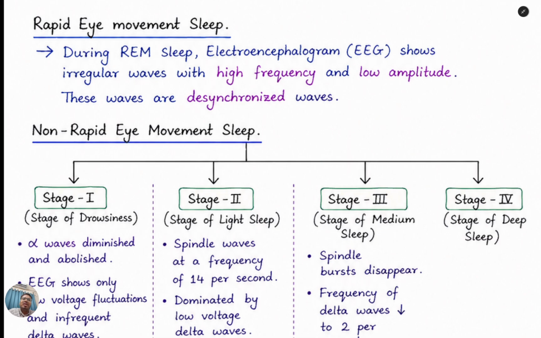During REM sleep, the electroencephalogram shows irregular waves with high frequency and low amplitude. These waves are desynchronized waves. Actually in REM sleep, our electroencephalogram shows irregular high frequency waves and low amplitude. And non-rapid eye movement sleep actually occurs in